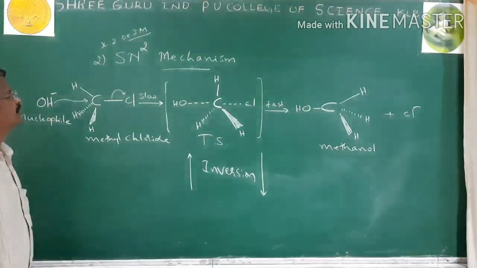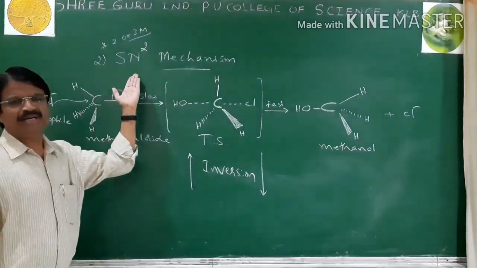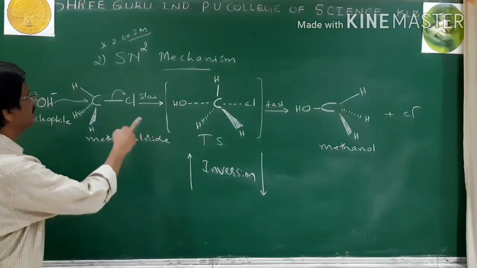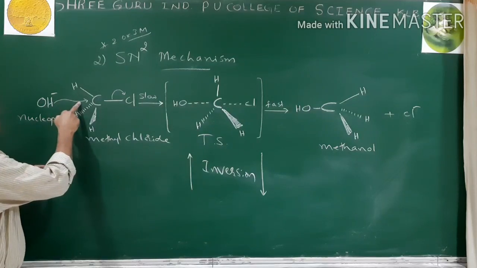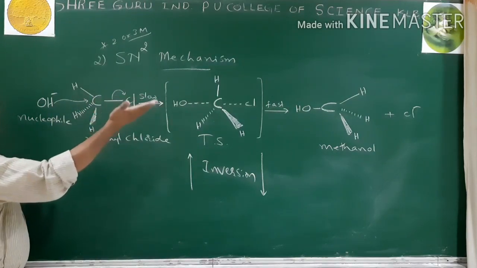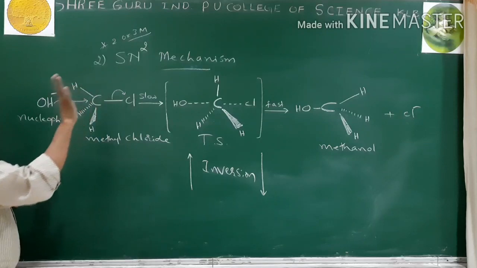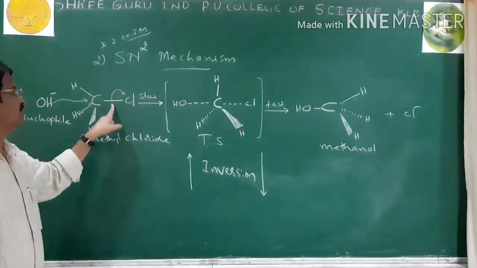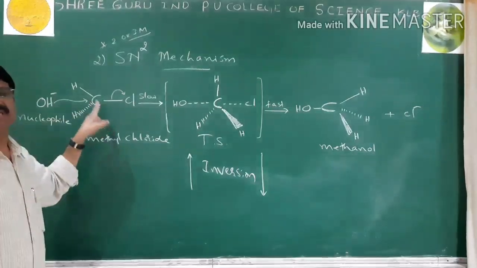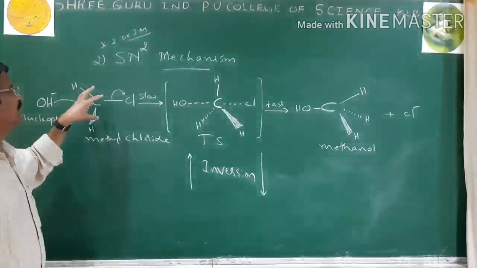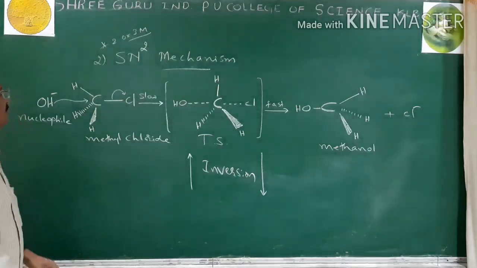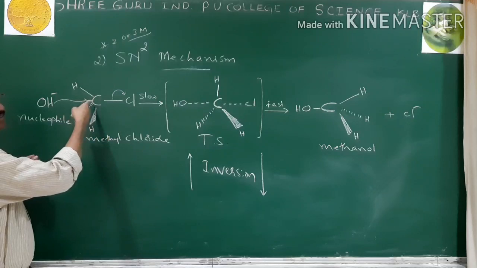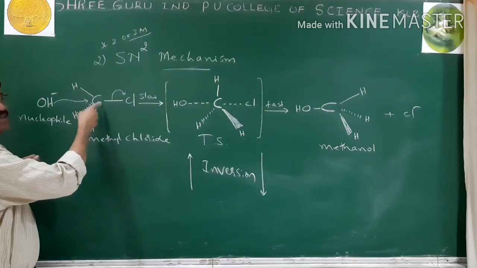In the SN2 mechanism, it is a single-step mechanism in which attack of the nucleophile and ejection of the halide ion take place simultaneously. This is an important point in the SN2 mechanism. Next, the nucleophile attacks the rear side of the carbon.